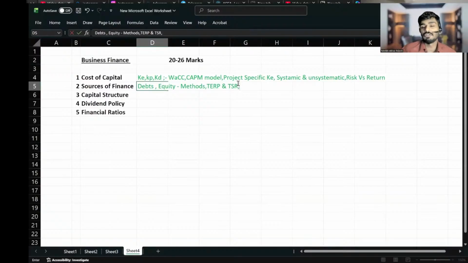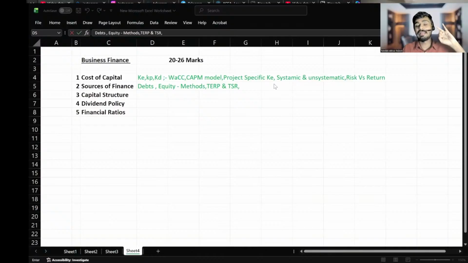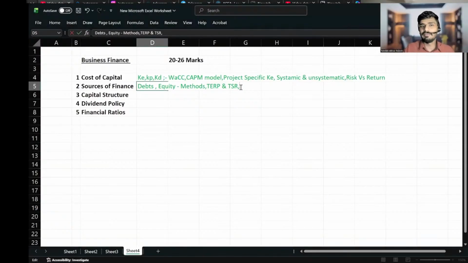There is actually one equation to calculate TSR, total shareholders return. So please do learn the equation of TSR and TERP. Both TERP and TSR are highly probable in Section A, so you can expect a question on them. While learning TERP, you must also understand what you mean by value of right and value of right per existing share. Both are really, really important.